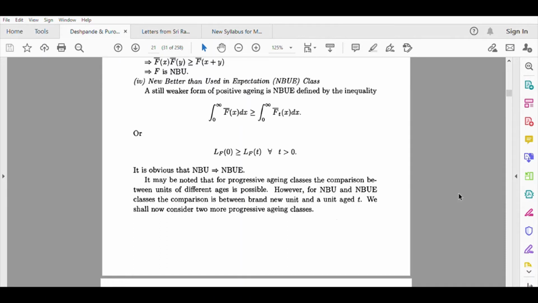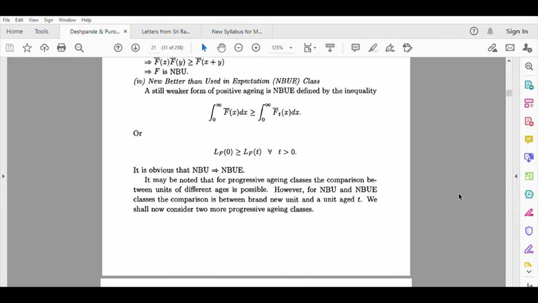So let us continue with our discussion. So new better than used in expectation. So then this is the next class of distributions. New better than used in expectation. So how do we check it? So as the title says, it's very simple.